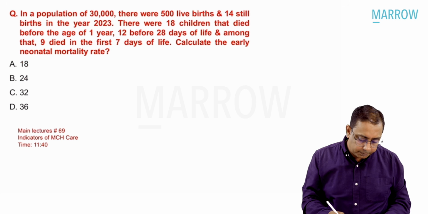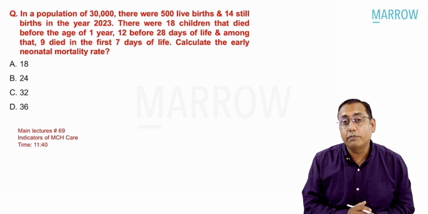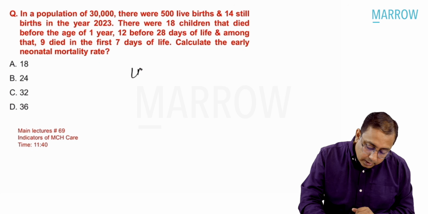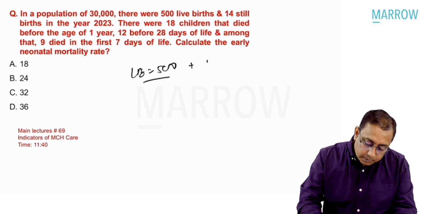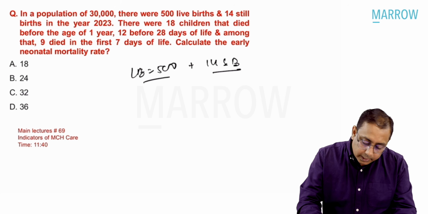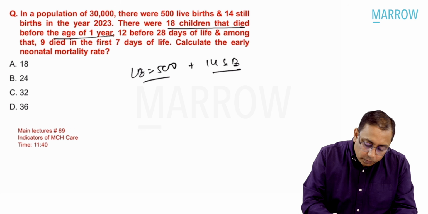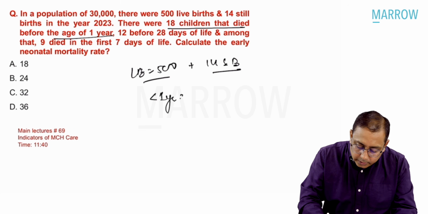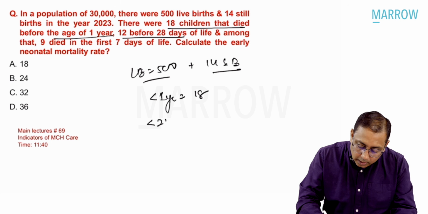It is not mite. It is not tick. So going to the next MCQ, in a population of 30,000, there were 500 live births. Okay, that's important, that the live births in the area were 500, plus 14 stillbirths. In year 2023, there were 18 children that died before 1 year. So less than 1 year children deaths is 18. 12 died before 28 days out of this.